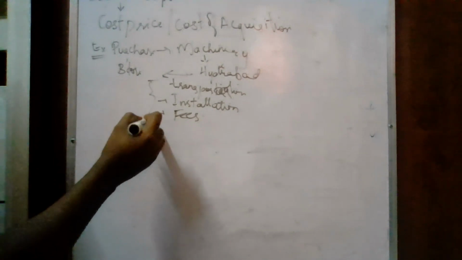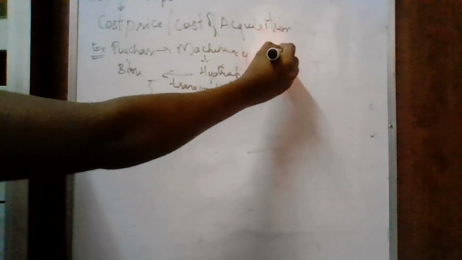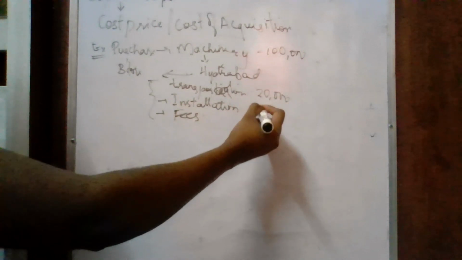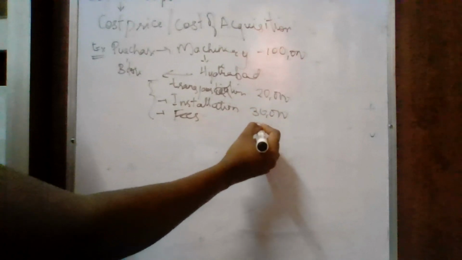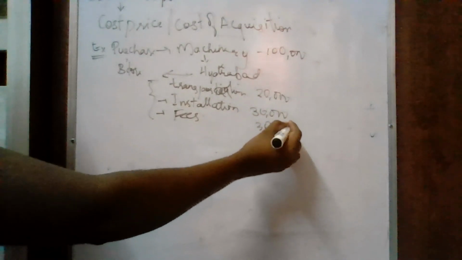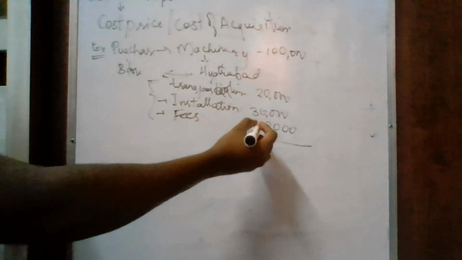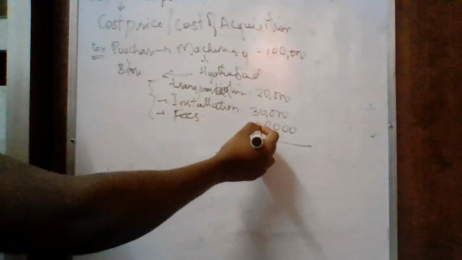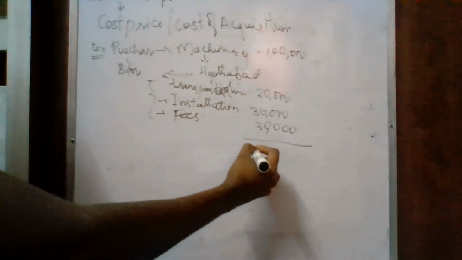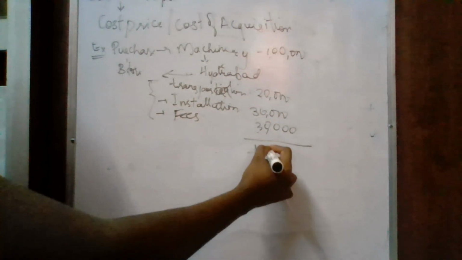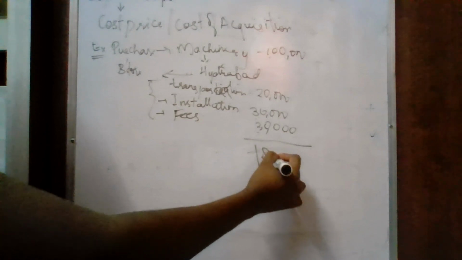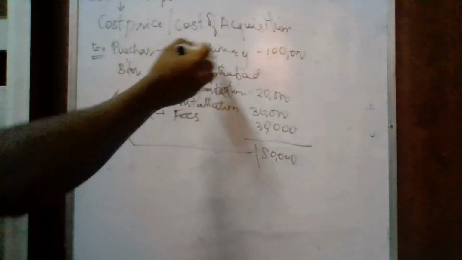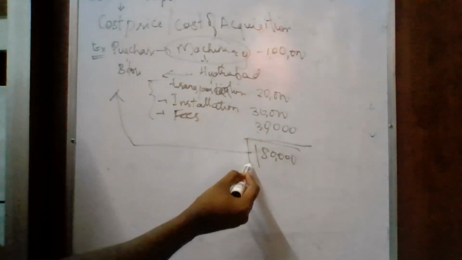So the price of machinery is 1 lakh, transportation incurred is 20,000, installation is again 30,000, consultancy fees paid is 30,000. You have to add together 1 lakh plus 20 plus 30 plus 30, which is 1 lakh 80,000. So in the books, we shall record purchase of machinery as 1,80,000.